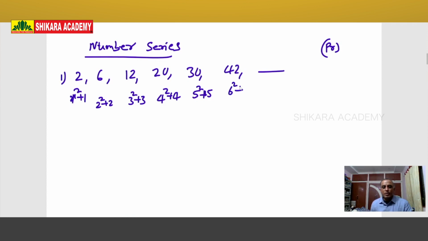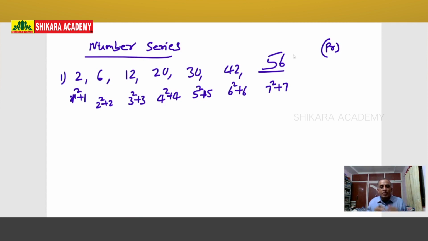Then the next one is 6 square plus 6. 6 square is 36, 36 plus 6 is 42. Finally, our answer is 7 square plus 7. 7 square is 49, 49 plus 7 is 56. 56 is the right answer. So in the preliminary examination, they will give 4 options. Out of 4 options, find the right answer. If you select 56, then you will get 1 mark.